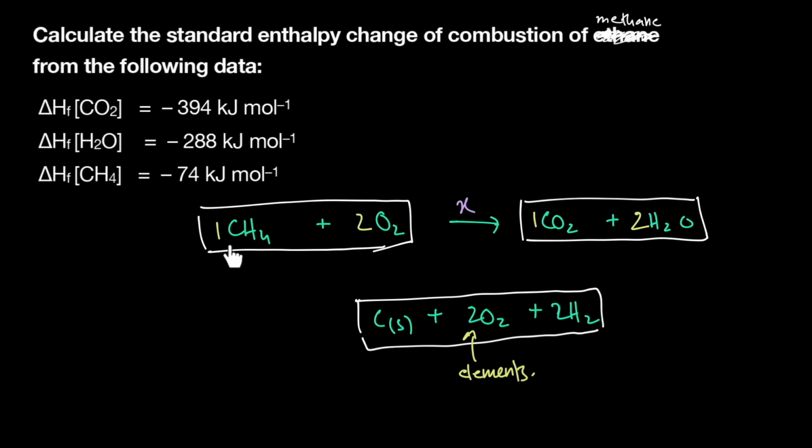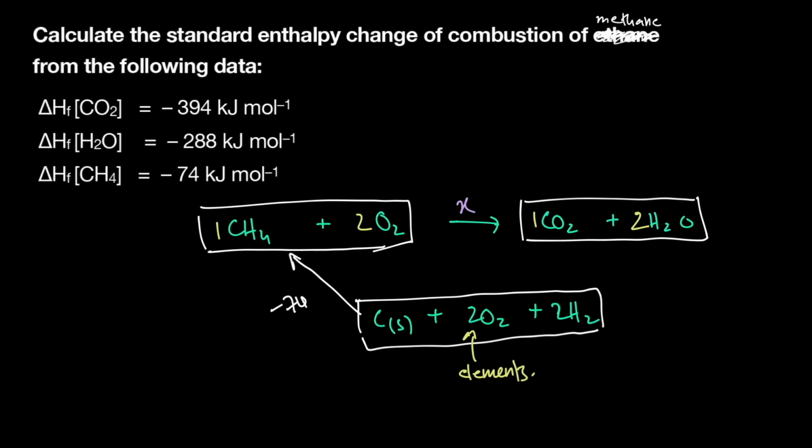Now they've given us formation of methane. If formation of methane is minus 74, where does the arrow go from? The elements, or where's the starting point for this arrow? Elements to methane, right? So over here, you have elements to methane is minus 74. By definition, oxygen gas to oxygen gas is just 0. Formation of elements is just by definition said to be 0, right?